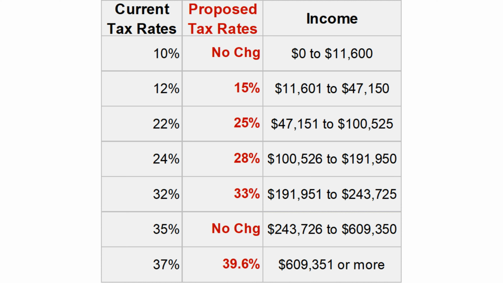And I'm going to go through this fairly quickly, but at the top, you can see there's no change when you're in that income bracket of $0 to 11,600. So the current tax rate is 10%, and it's going to remain 10%. But you can see 12% is going to go up to 15%, 22% to 25%, 24% to 28%, 32% to 33%, 35% to 35%, so there's no change there. And then for the highest tax bracket, you're going to have 37% to 39.6%.